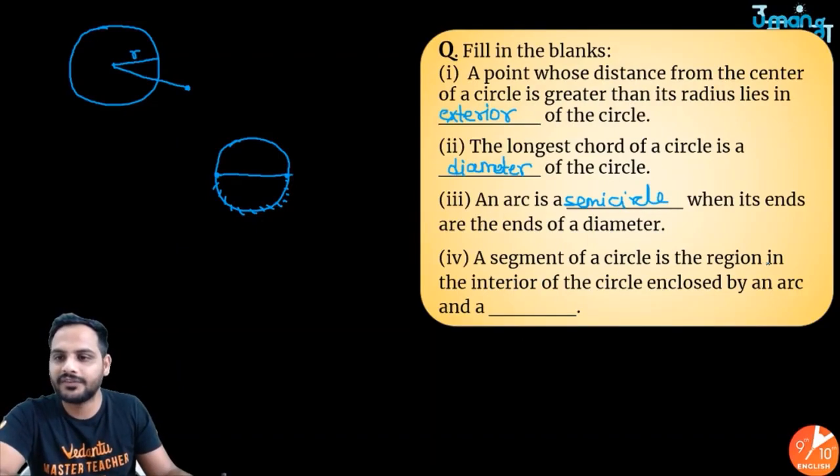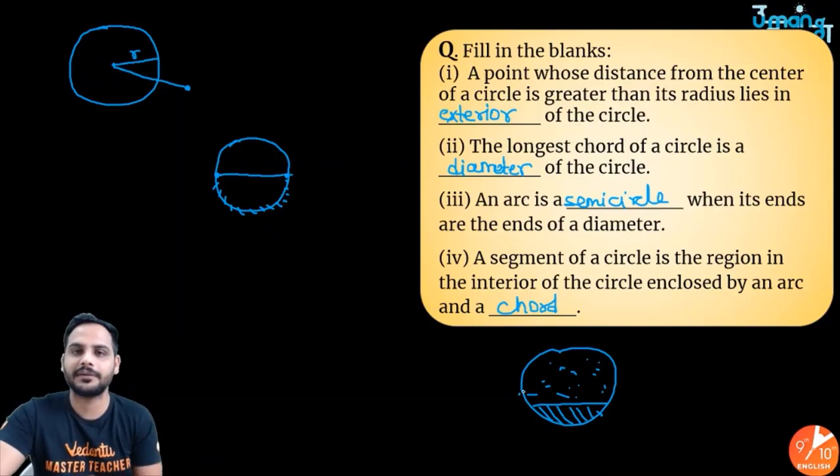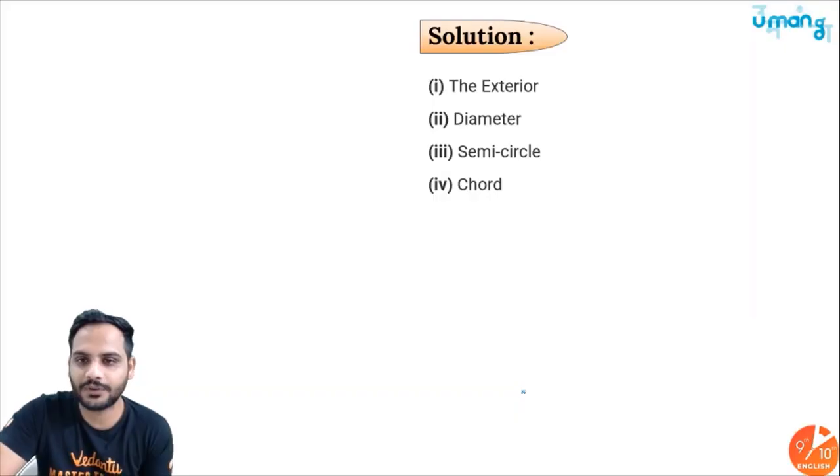A segment of a circle is the region in the interior of the circle enclosed by an arc and a chord. I told you, remember, segment means what? Between the arc and the chord. So this is the minor segment. The above one is the major segment. Simple as that. Got it? Okay, so this is how you will get the answer.